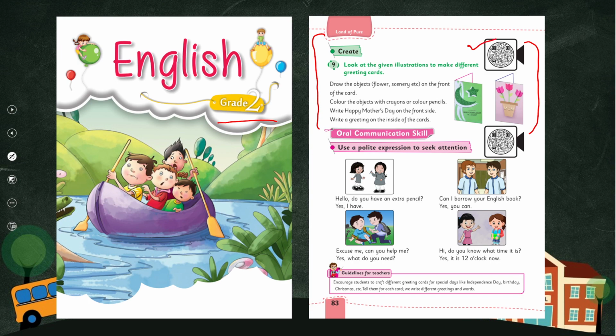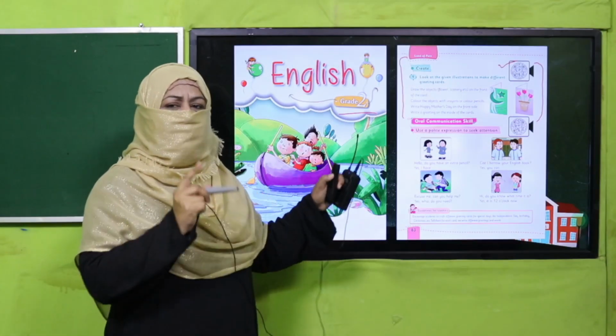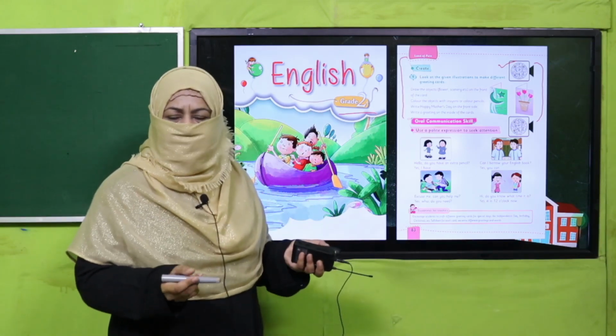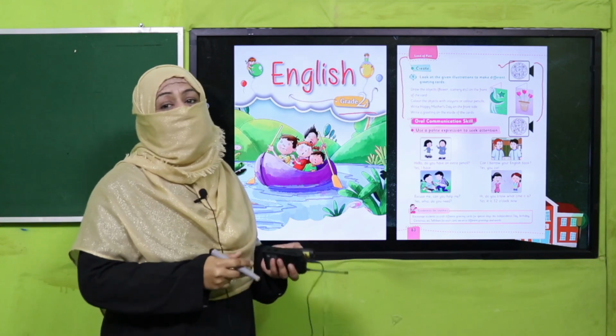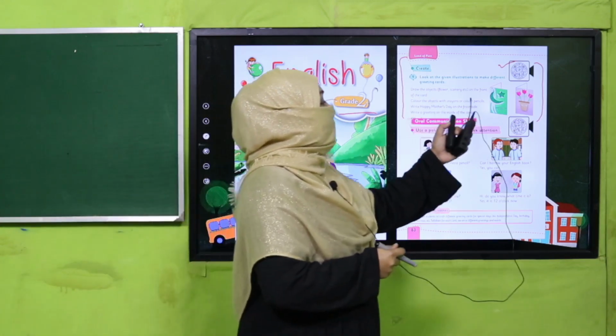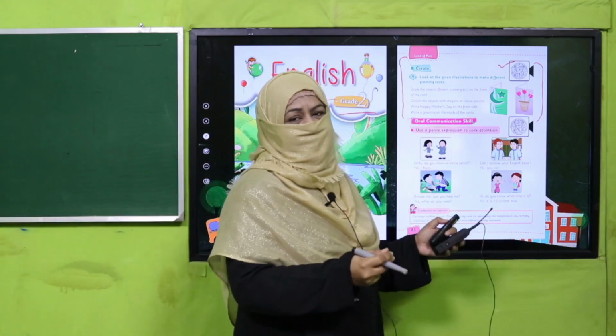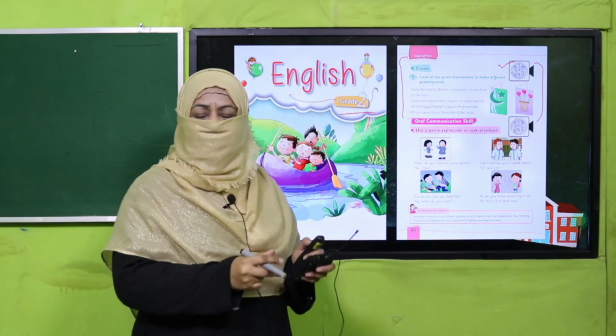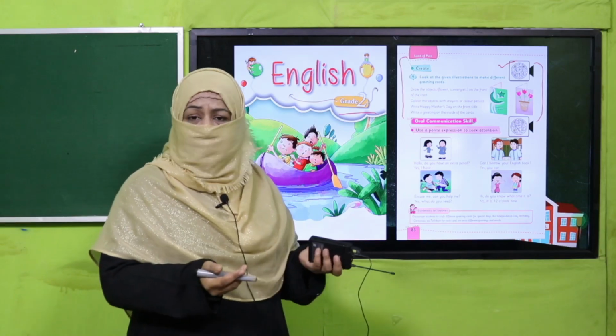Now, my dear children, the way you have made a card, the procedure you followed when you start telling it, it becomes expository. When you write it, it becomes expository writing, because to make this card, you have followed different steps, right? So this is how we write a procedure in steps, that is called expository writing.